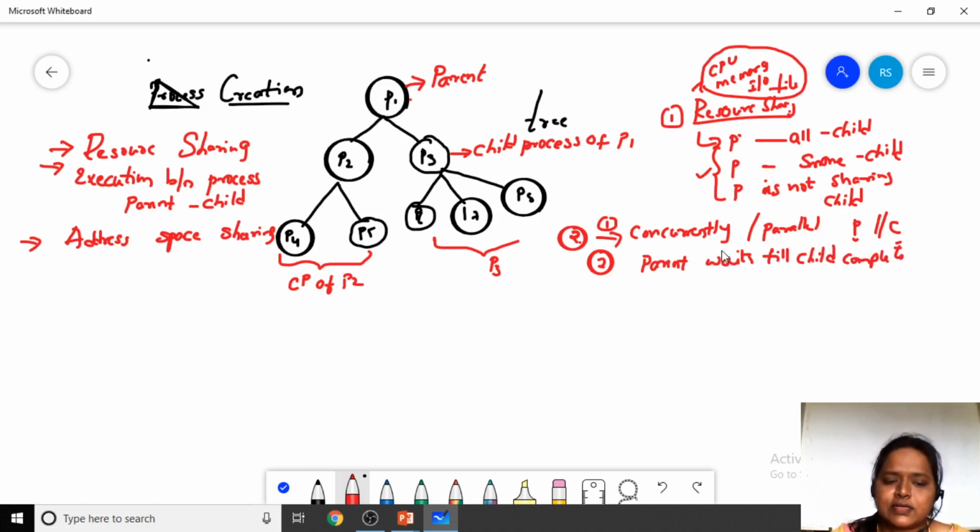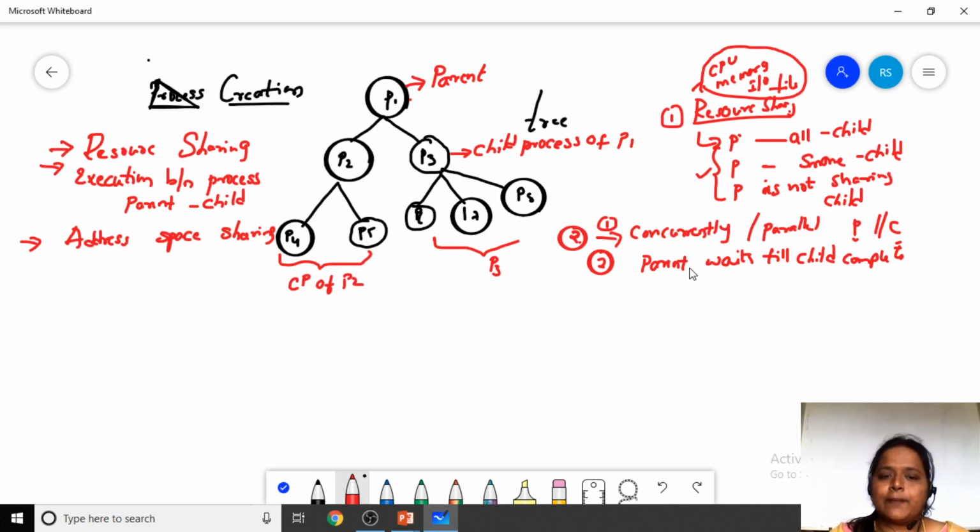So this is the second option. These two options can be done between the execution of the processes. When we talk about how the parent and child are going to be executed, parent and child can run concurrently, in parallel, where the parent is doing its work as well as the child. In the second option, the parent will wait till the child completes its process.